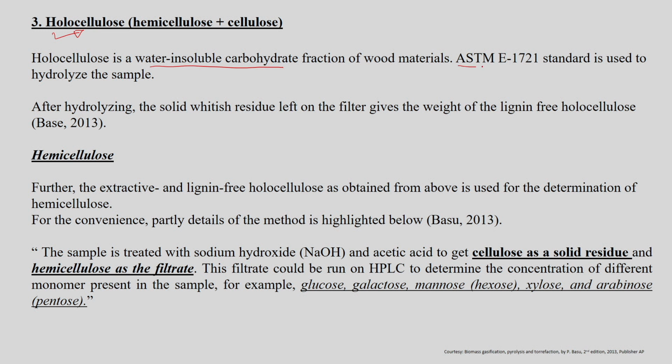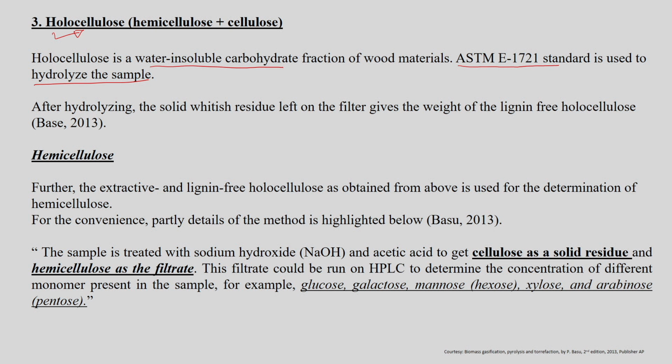This is the standard ASTM method which is used to hydrolyze the sample. After hydrolyzing the sample, the solid whitish residue left on the filter paper is lignin free holocellulose, which can be used further to find out the hemicellulose fraction and the cellulose fraction of the biomass sample.